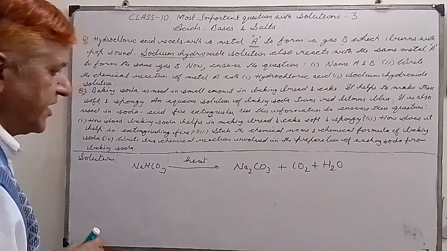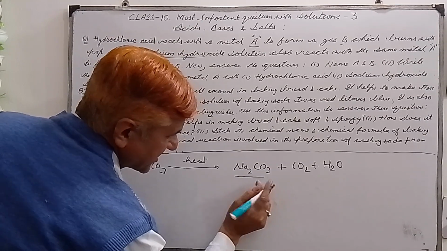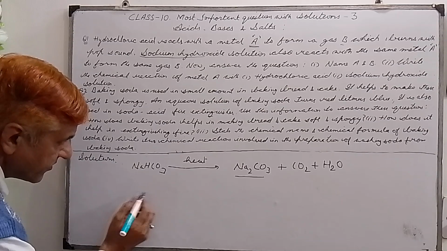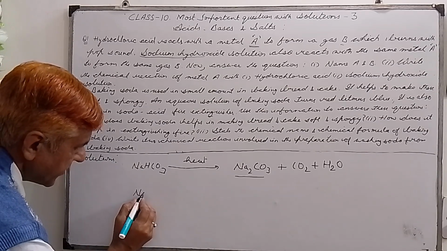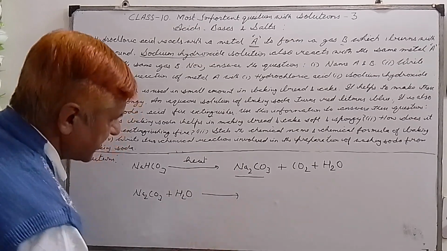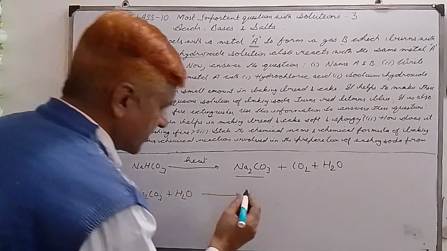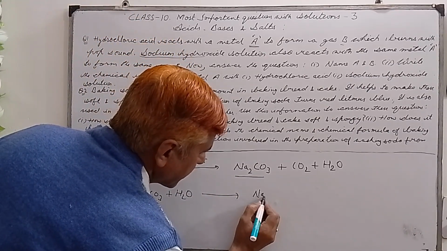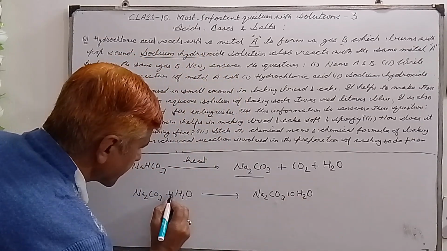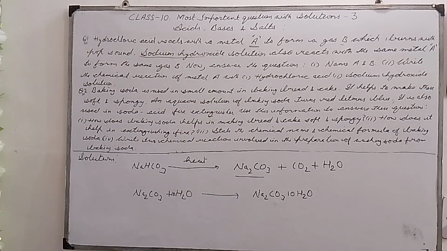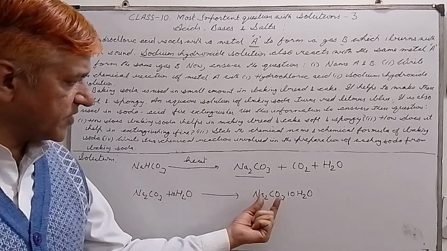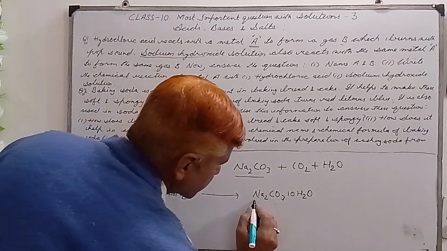This is the first step of the chemical reaction to make washing soda from baking soda. Now we will crystallize this. For crystallizing sodium carbonate, we will dissolve it in water. So Na2CO3 is dissolved in water, and it becomes a hydrated salt, Na2CO3 with 10 molecules of water. These are the two chemical reactions involved in the formation of washing soda from baking soda. So this is your washing soda,